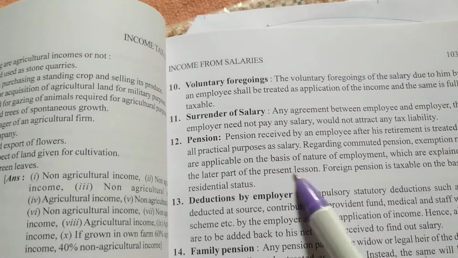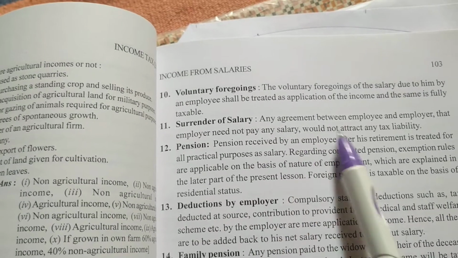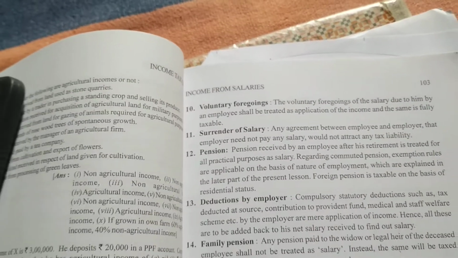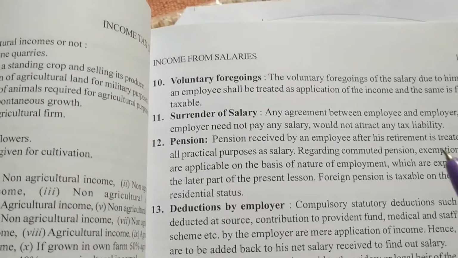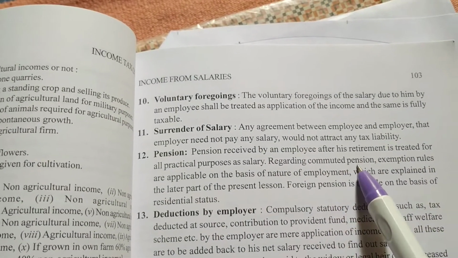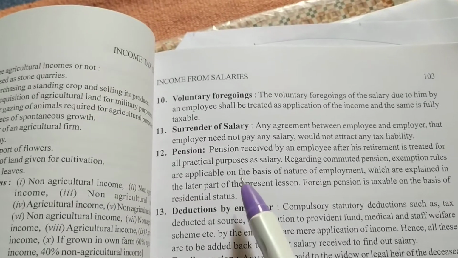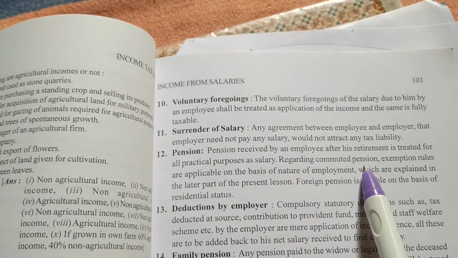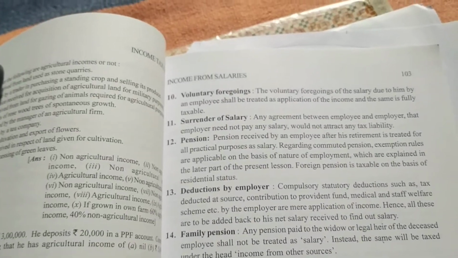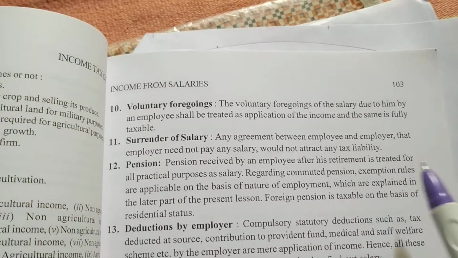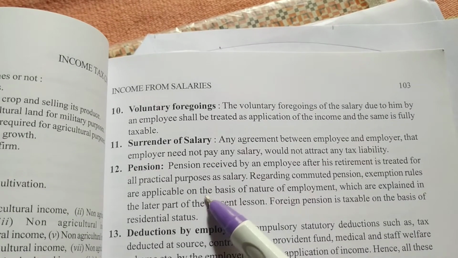Pension. What is the meaning of pension? Pension received by an employee after his retirement is treated for all practical purposes as salary. Whenever the employee retires from his services, he'll receive some pension from the employer. That will practically be called salary. Regarding commuted pension, we have different types of pension. Commuted means every month he will receive. Exemption rules are applicable on the basis of nature of employment.